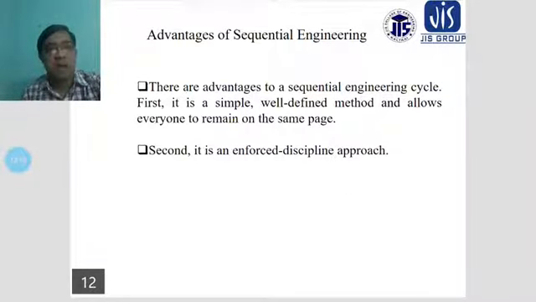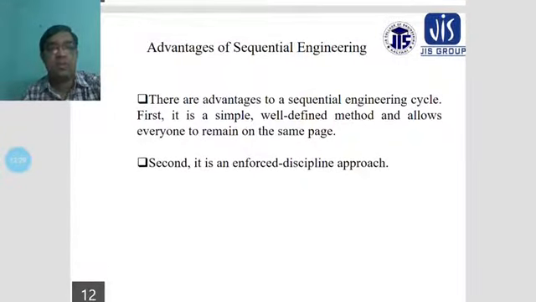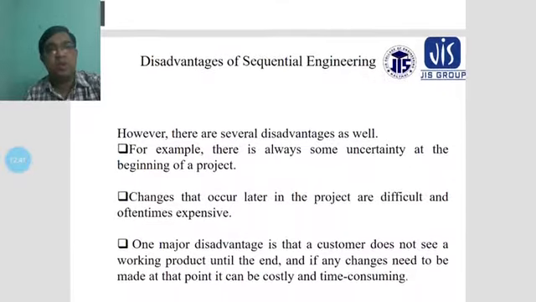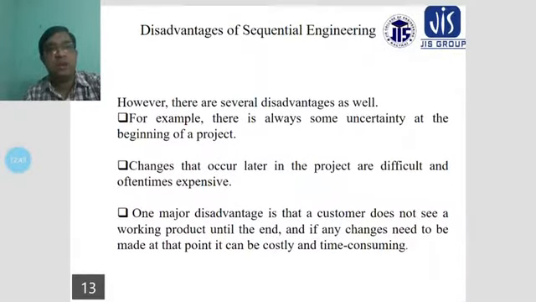There are several advantages, and a few advantages of sequential engineering cycles are here. First, it is a simple, well-defined method and allows everyone to remain on the same page. The second is that it is an enforced discipline approach. There are also a few disadvantages of sequential engineering.